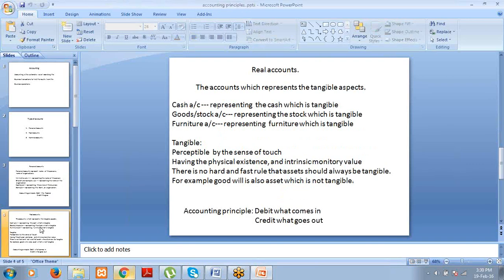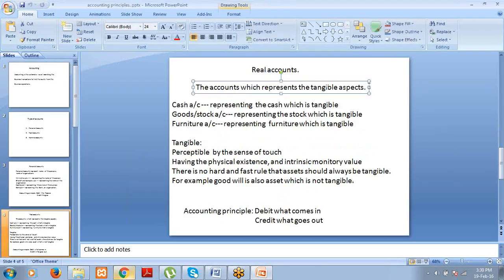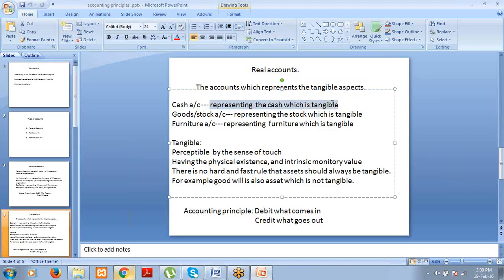Then we have the real accounts. The accounts which represent the tangible aspects. Tangible aspects means the things which you can touch, which have physical existence and intrinsic monetary value. Those are called tangible aspects. See, for example, cash account is a real account representing the cash which is tangible. Similarly, goods account or stock account.